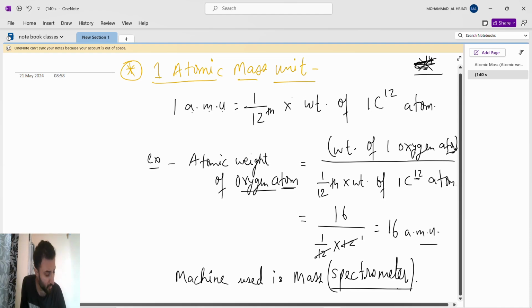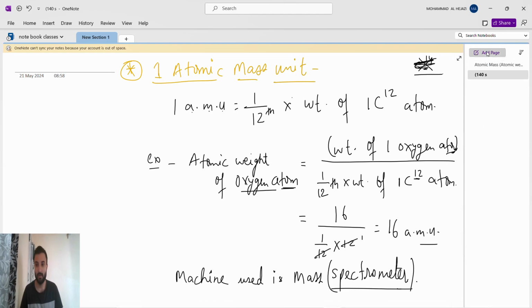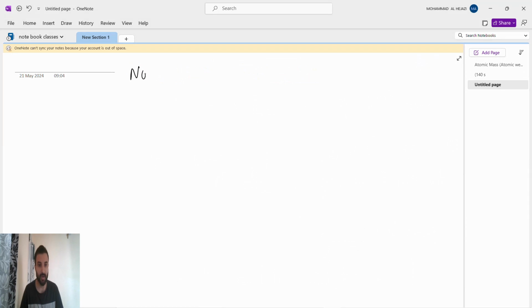Now you will ask why we take carbon only as standard. Why not oxygen as standard? Why not nitrogen as standard? For this also we will write a note. These things will not be asked in the examination, but you should know the concept.